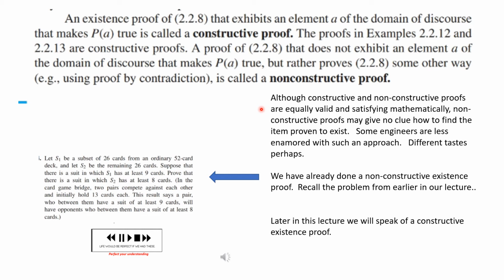Some engineers are less enamored with such an approach. Different tastes, perhaps. We have already done a non-constructive existence proof. This card problem that we did earlier in the course is an example. Later in this lecture, we will speak of a constructive existence proof.